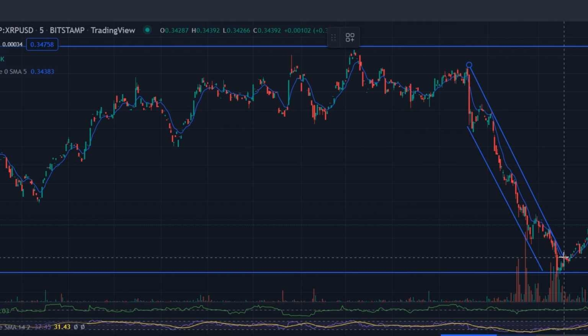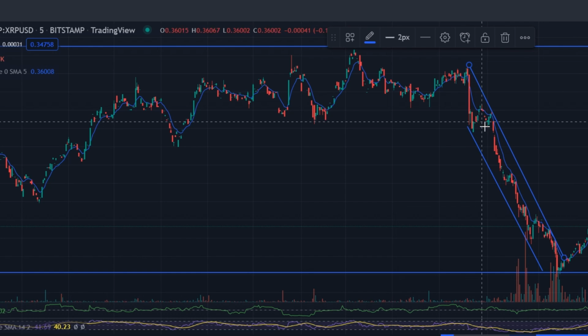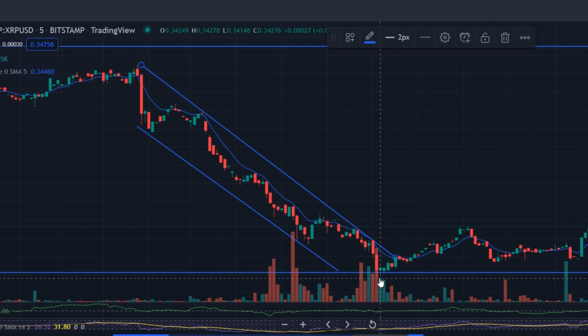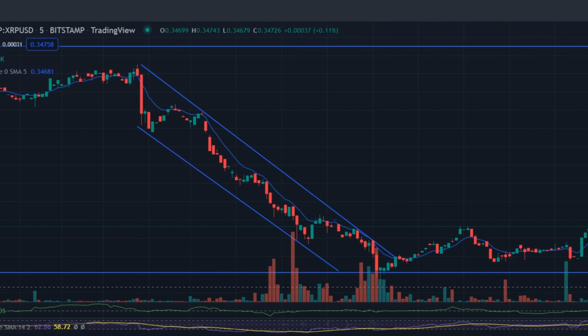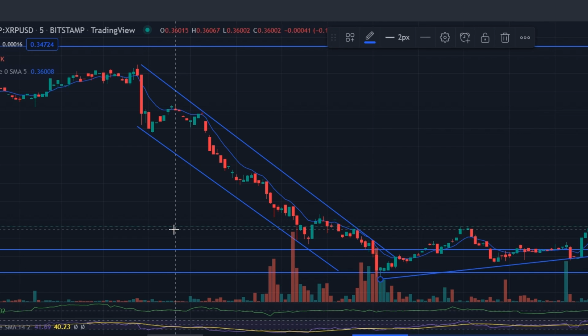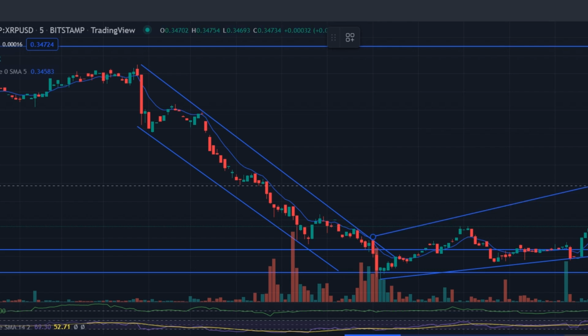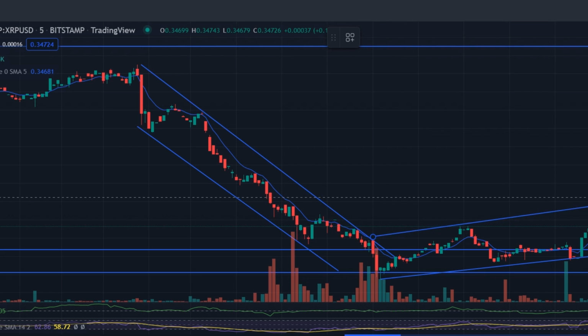The A/D line had a resistance zone that was directly overhead and was indicated by two dotted white lines. If A/D can overcome this region, it will be a sign of sustained demand for the XRP rally. The Directional Movement Index, DMI, showed the absence of a strong trend. ADX, yellow, was at level 20, with ADI just above the 20 mark. Technically, this indicated a bearish trend, but in general meant the absence of a significant trend over the past few days.